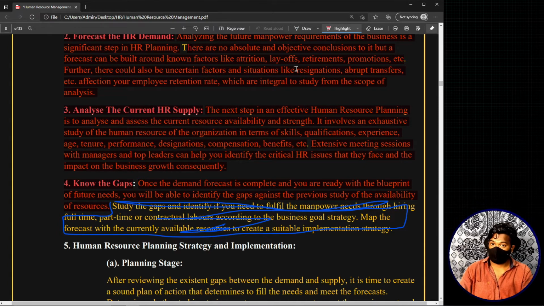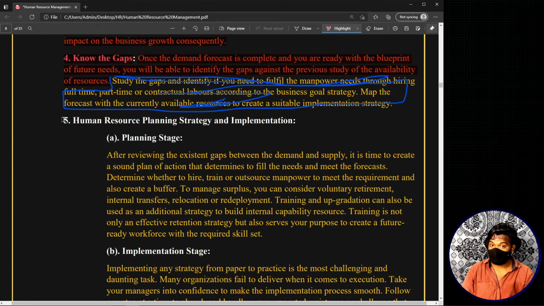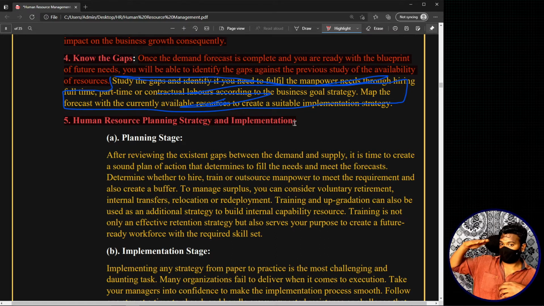So moving on, you just came to know your gaps, right? So moving on to the next step in the process, we have human resource planning strategy and implementation. See, basically we came out with the objectives. Based on the objectives, we estimated or have done the demand forecasting for the future. Next we looked after what we actually have, and next we looked after the gap, and now we are going to formulate different strategies, and we are going to talk about how you are going to implement those strategies in order to fill the gaps. Now this particular fifth stage is called human resource planning strategy and implementation. It has two sub stages.